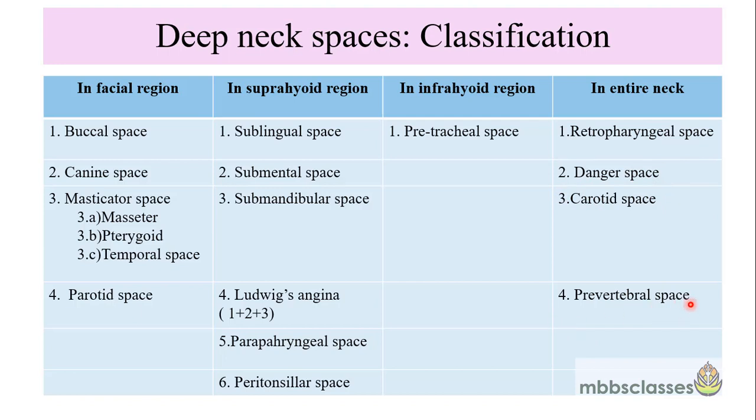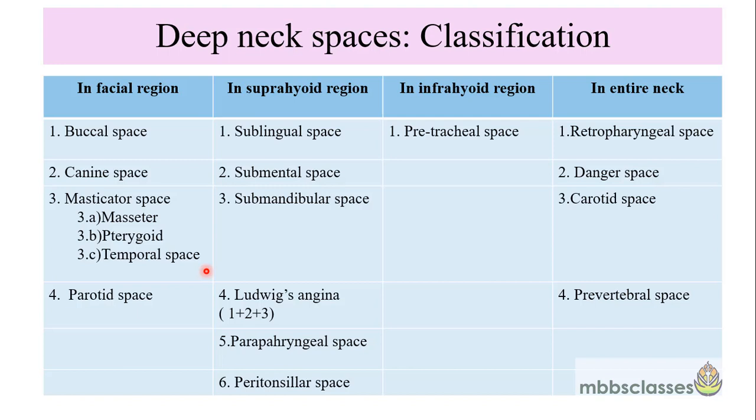If you see here in these two columns, they represent the spaces around the jaw area, and the tissue spaces here are defined according to the different types of muscles. So the muscles which help in the compartmentalization of these deep neck spaces are the mylohyoid muscle, buccinator muscle, masseter muscle, medial pterygoid muscle, superior constrictor muscle, and lastly the orbicularis oris muscle.